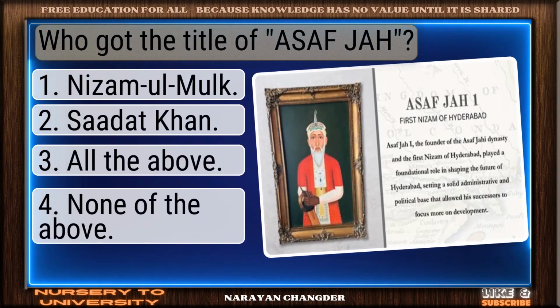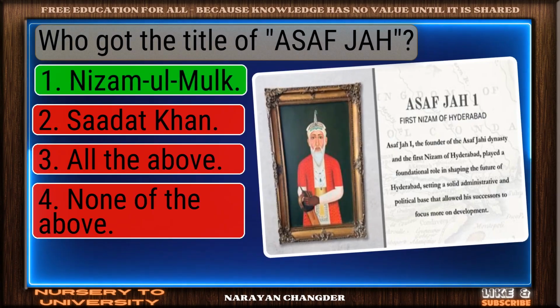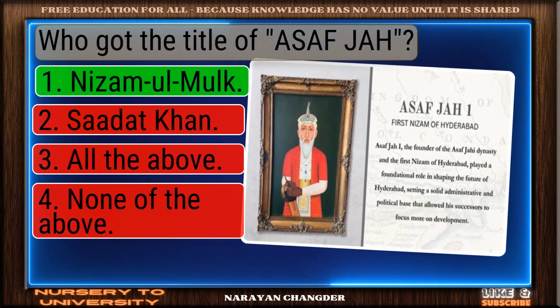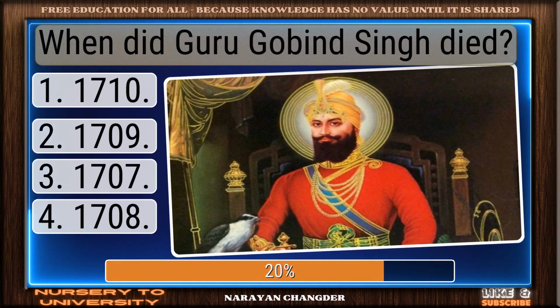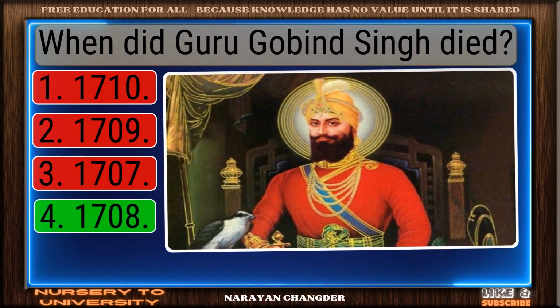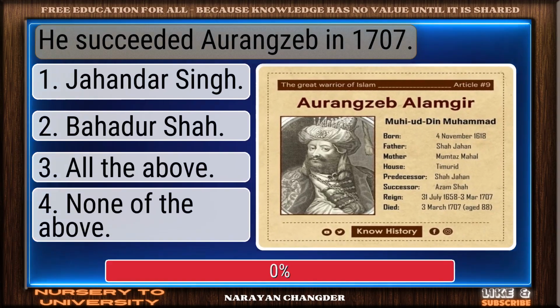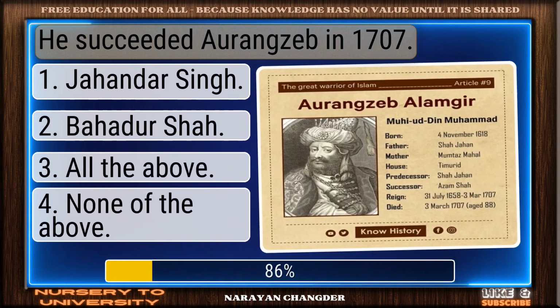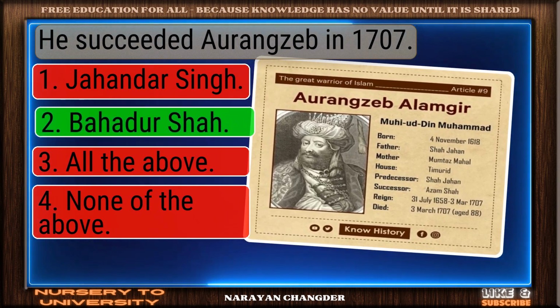Who got the title of Asaf Jah? Excellent. Nizam ul-Mulk is a brilliant choice. When did Guru Gobind Singh died? You chose 1708, and it is correct. He succeeded Aurangzeb in 1707. Valid point. Bahadur Shah is true.